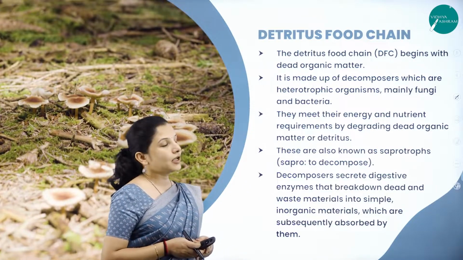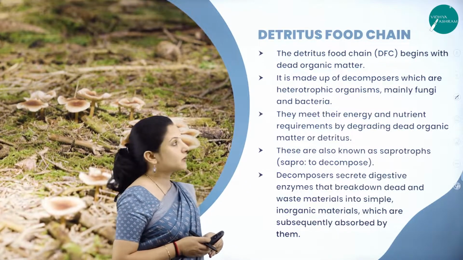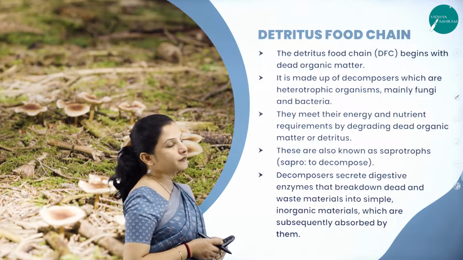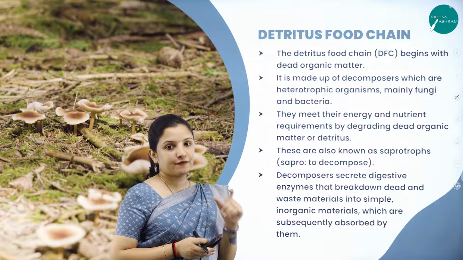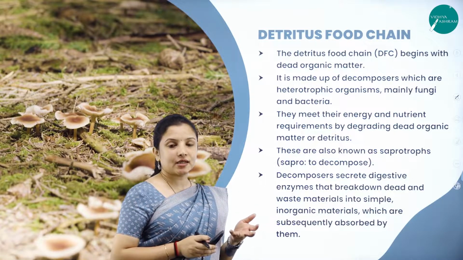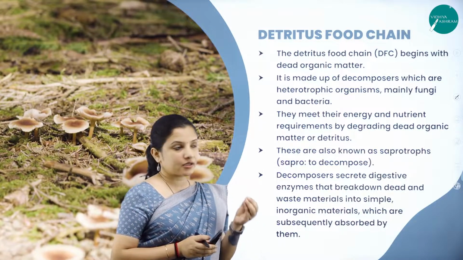Next, let's study the detritus food chain. As the name itself suggests, detritus is nothing but the dead organic matter in the soil.